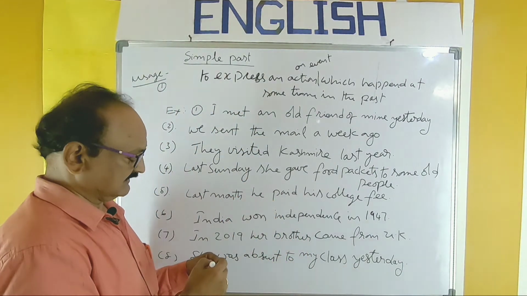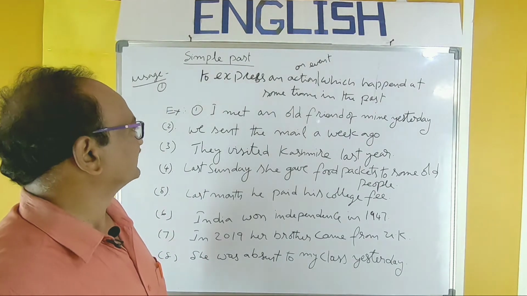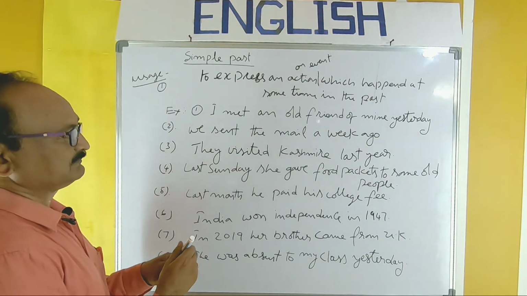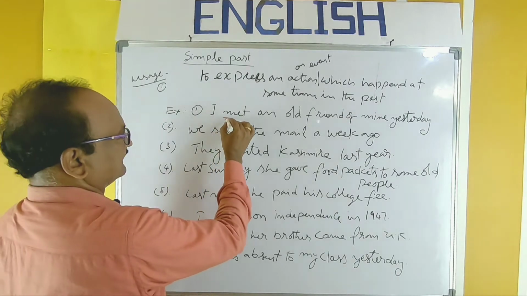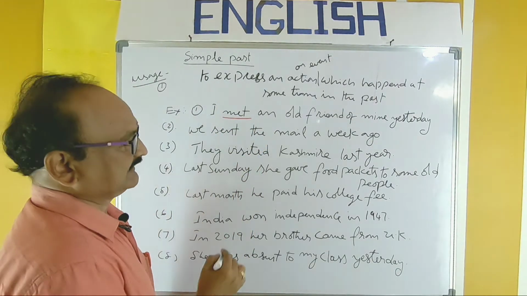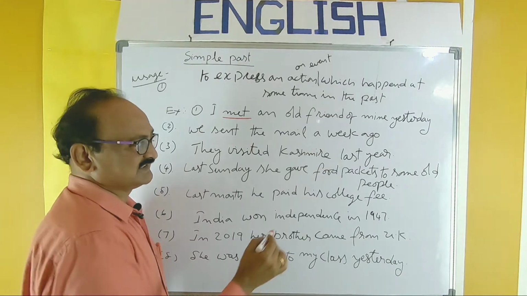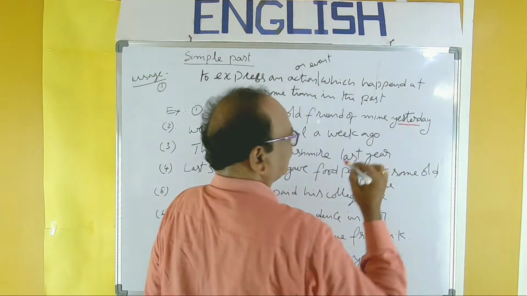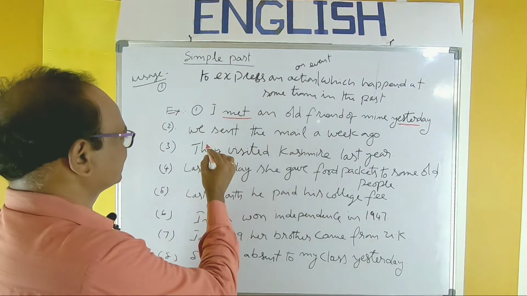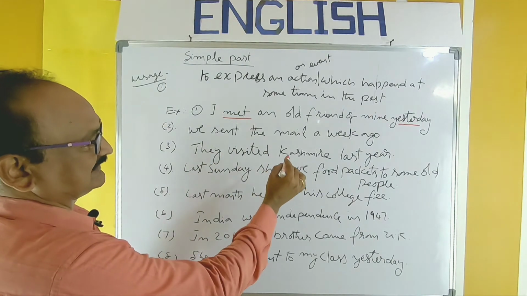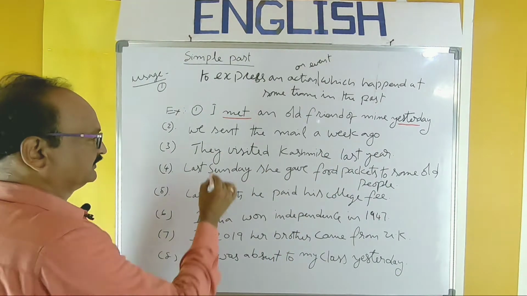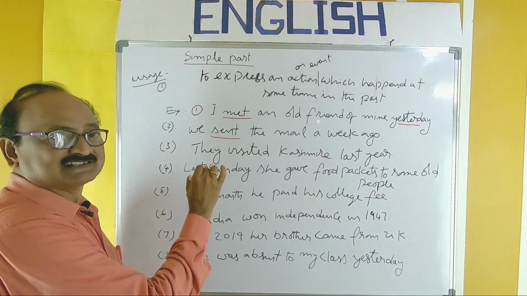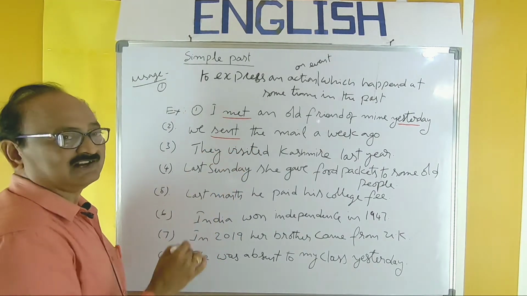So look here, all the examples are ready for you. I met an old friend of mine yesterday. Here, the past time is yesterday. We sent the mail a week ago. Send, sent, sent: this is the second form.